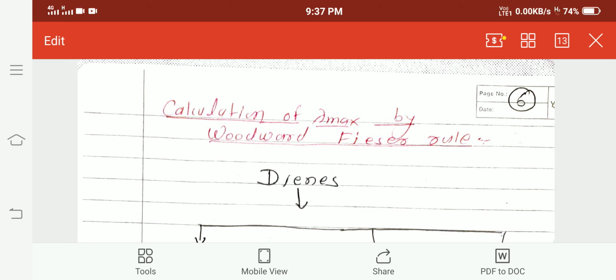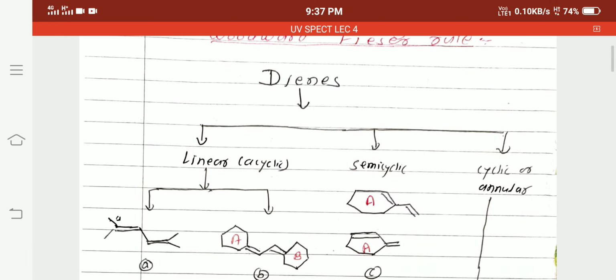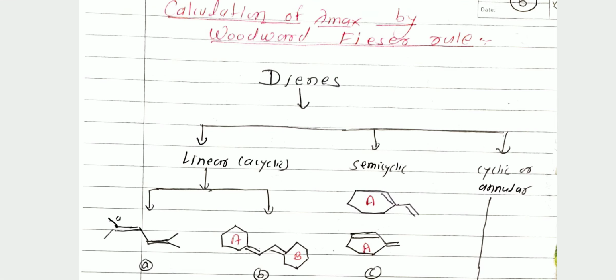Before calculating lambda max, meaning maximum wavelength, by the Woodward-Fieser rule, we study types of dienes. There are three types of dienes. First is the linear, also called the acyclic diene.